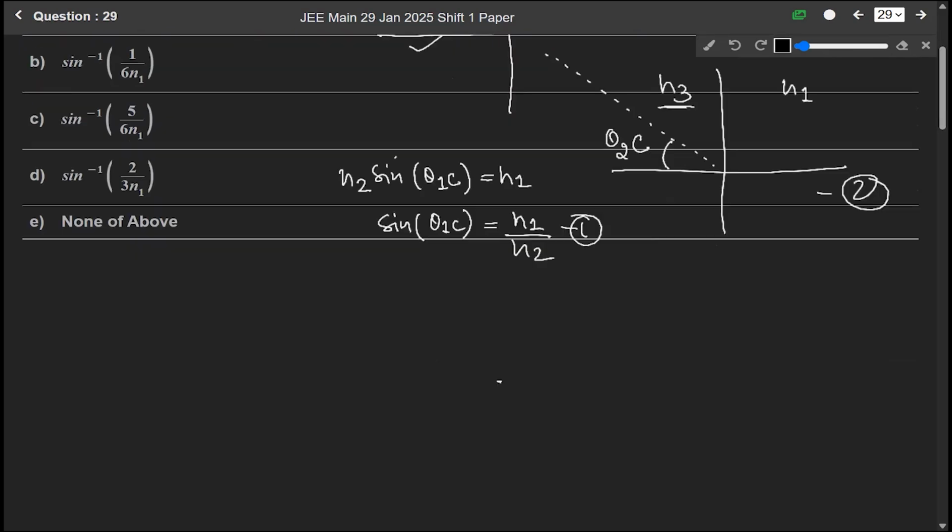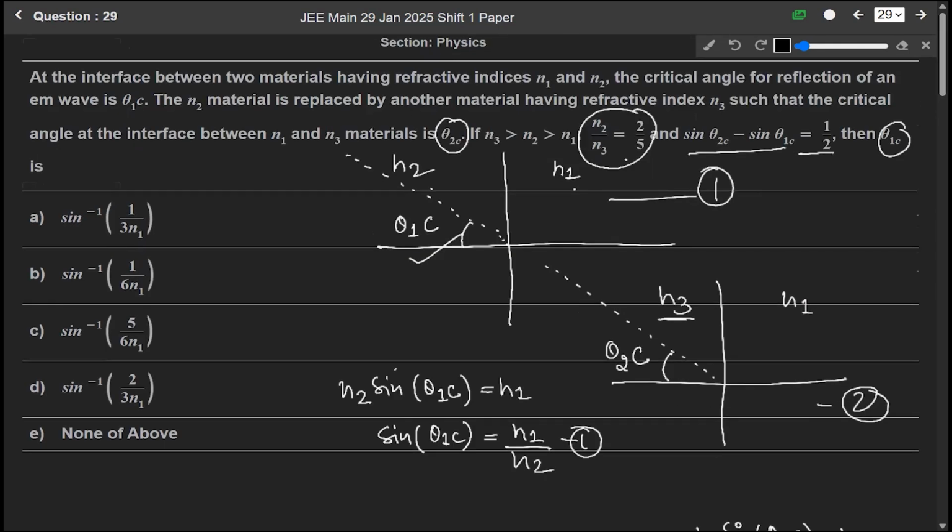Now for the second, we can write N3 sine theta 2C equals N1. So sine theta 2C equals N1 over N3. Let us say this is second. And we are given that N2 over N3 is 2 by 5.